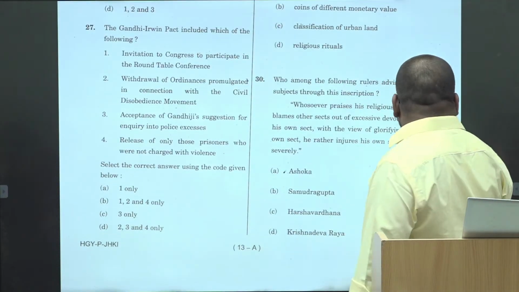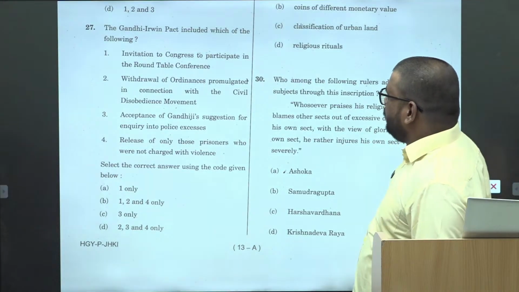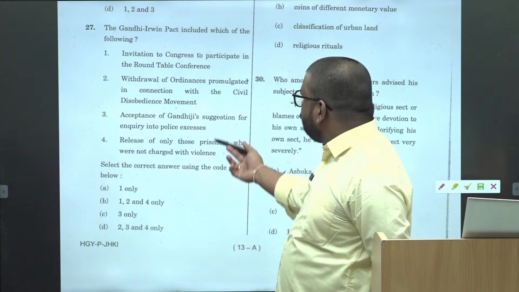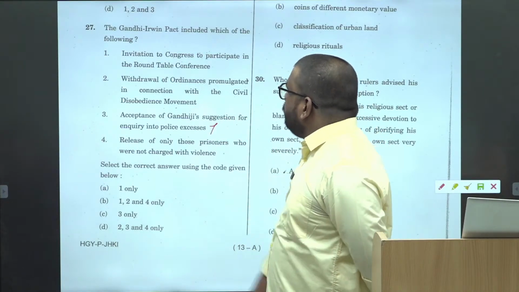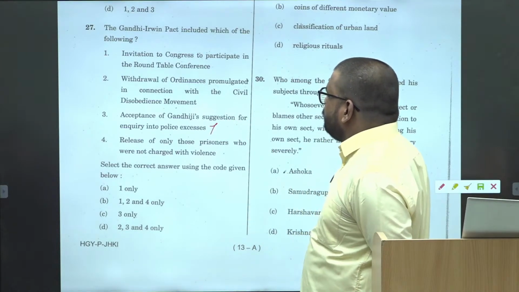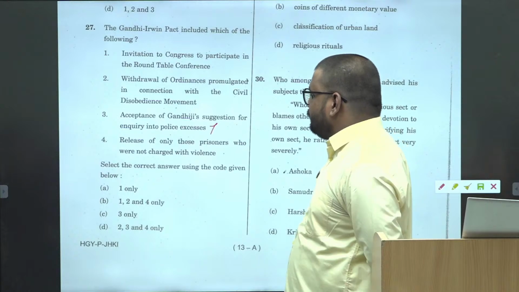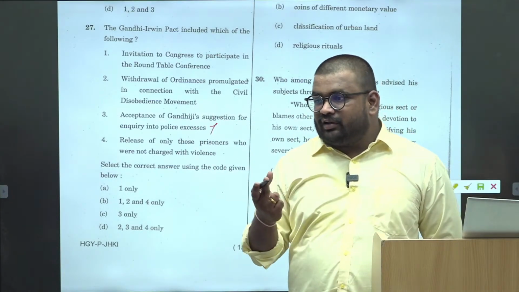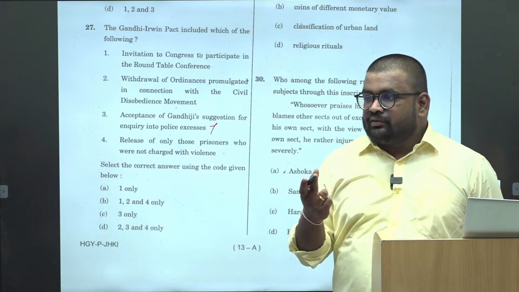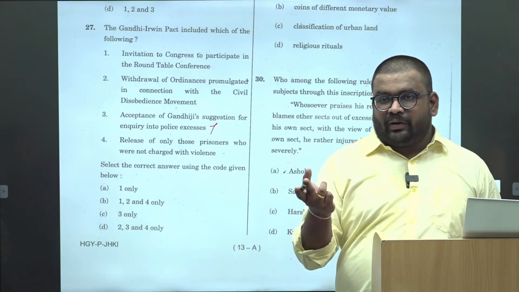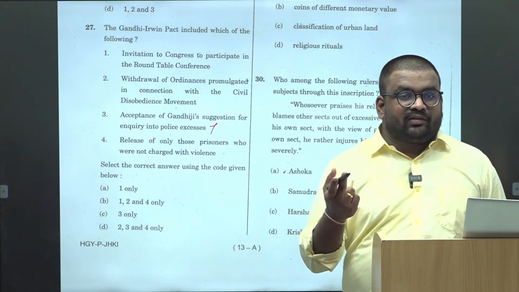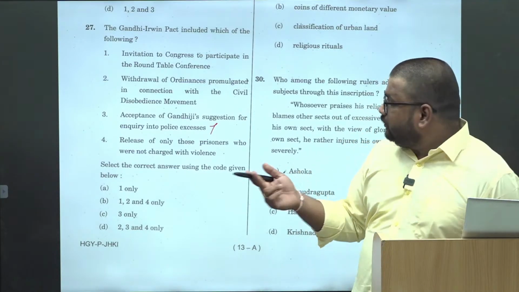ठीक है. Then Gandhi-Irwin Pact, again this is a knowledge based question. ठीक है. This, you know कि this is the elimination. Acceptance of Gandhiji's suggestion for inquiry into the police excesses. ये उन्होंने specifically 2 demands reject की थी. Which were those 2 demands? One is with respect to the police excesses, and second, the commutation of death sentence of Bhagat Singh.